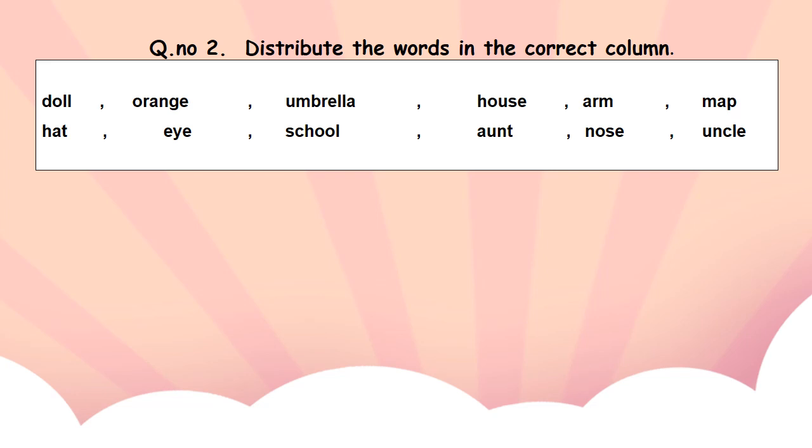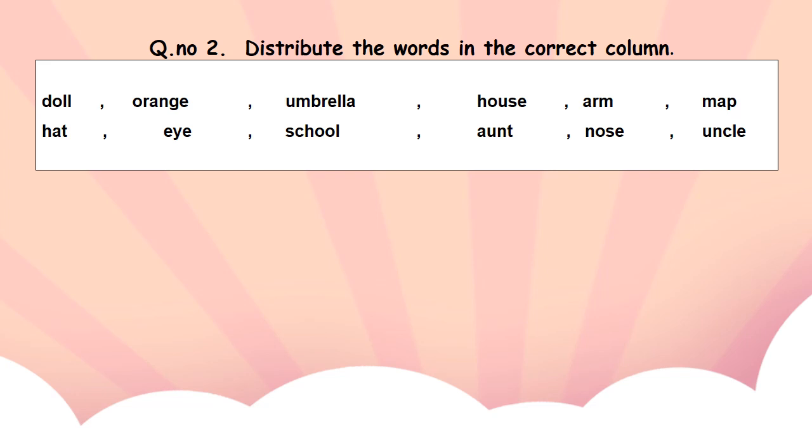Dear students, you are given 2 columns, one for article a and one for article an. You are going to choose the consonant nouns and write them under the article a. I hope you are going to do it on your own.